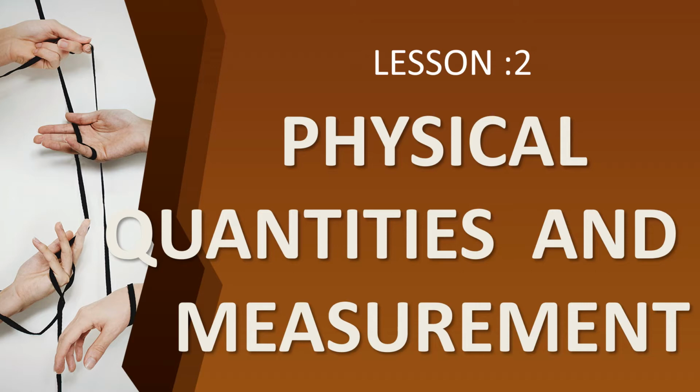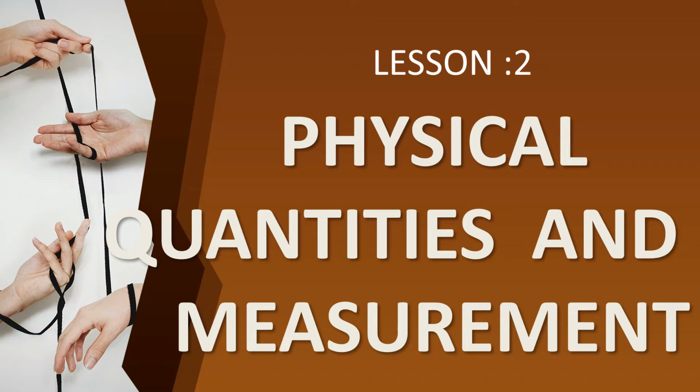We have learnt some derived units, is it? What are the derived units we have learnt? Area, volume, density, velocity, acceleration, force. Okay, what is the derived unit of area? Square meter, is it? And volume, cubic meter. And for force, kilogram meter per second square. Is it? We have learned, okay?